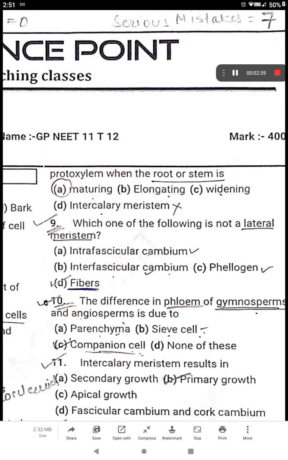I did not understand the mechanism; yes, I know about differentiating, but it was not clear. Which one of the following is not a lateral meristem? Fibers is not a lateral meristem.